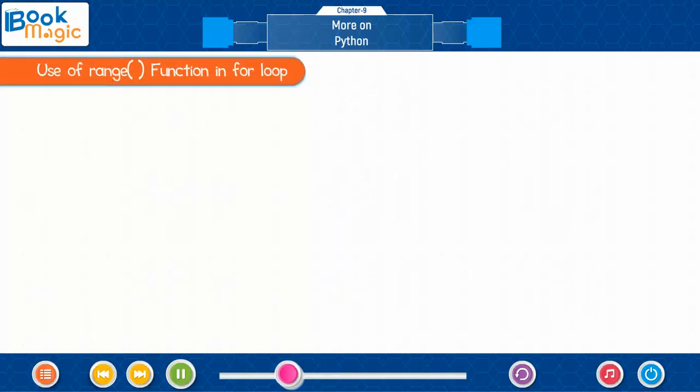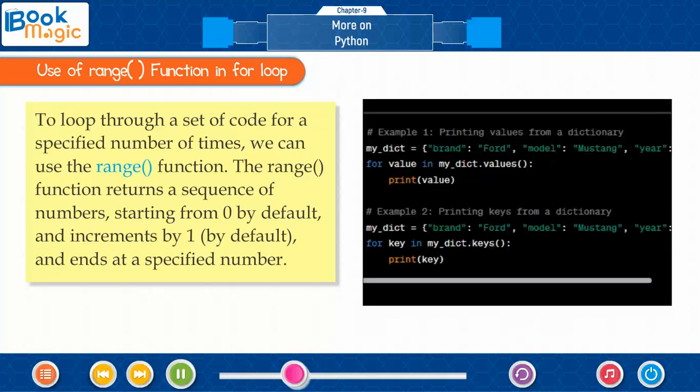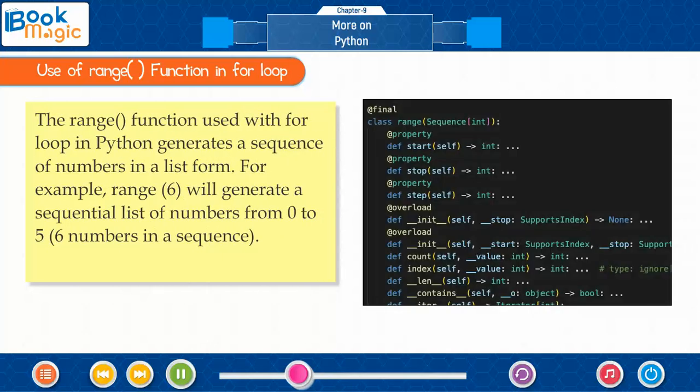Use of the range function in the for loop. To loop through a set of code for a specified number of times, we can use the range function. The range function returns a sequence of numbers starting from 0 by default and increments by 1 by default and ends at a specified number. The range function used with the for loop in Python generates a sequence of numbers in a list form.